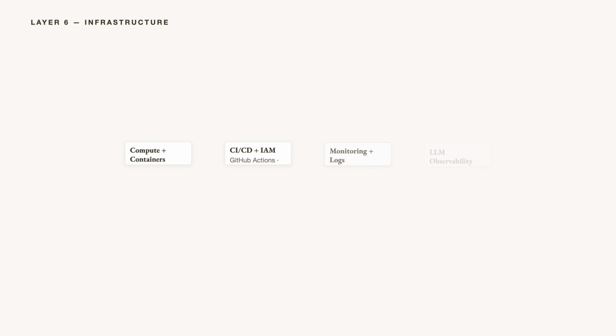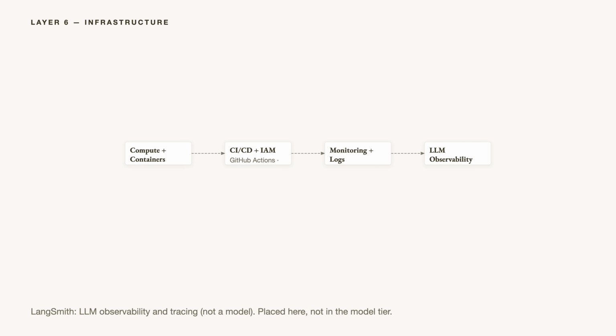Layer 6, infrastructure: compute, containers, serverless, CI/CD pipelines, identity and access management, monitoring and logging. LangSmith belongs here. It is an observability and tracing tool for LLM runs, framework agnostic, built by the LangChain team, not a model or a guardrail. These systems run everything else, and they see everything that passes through.